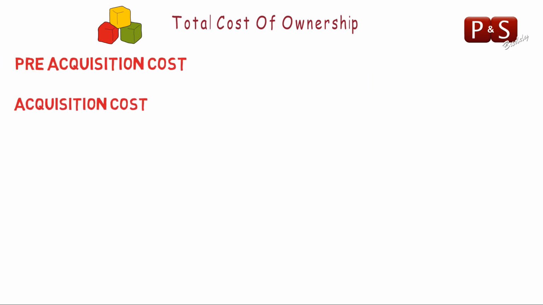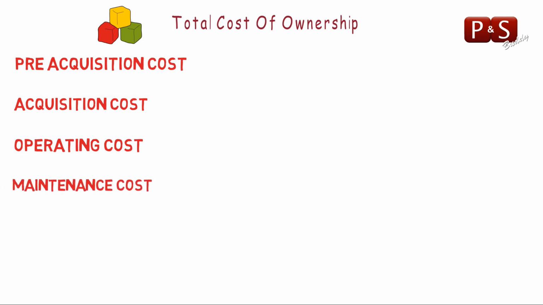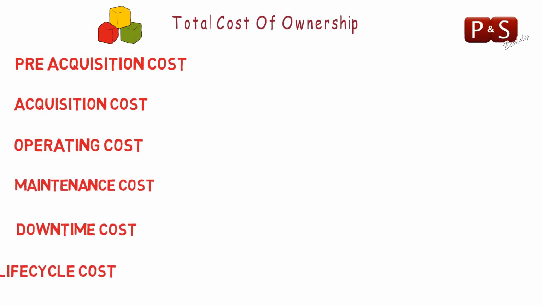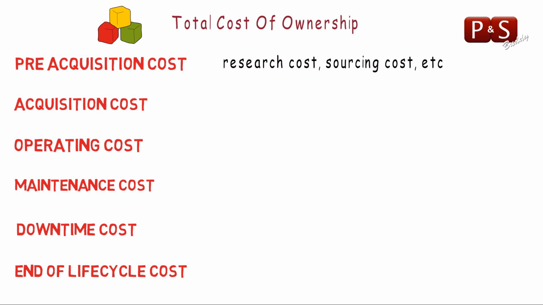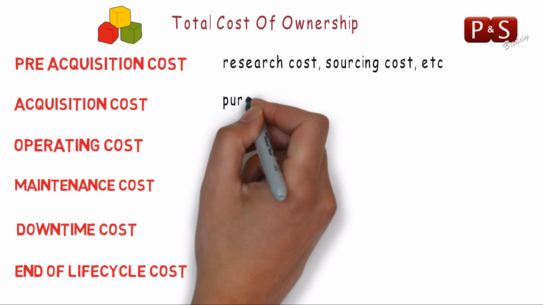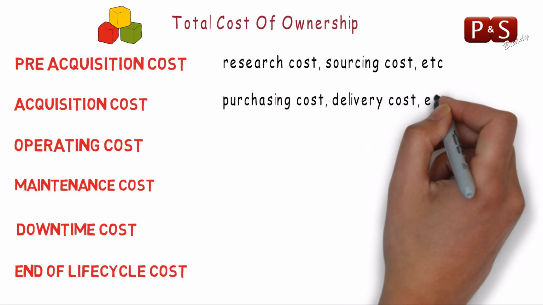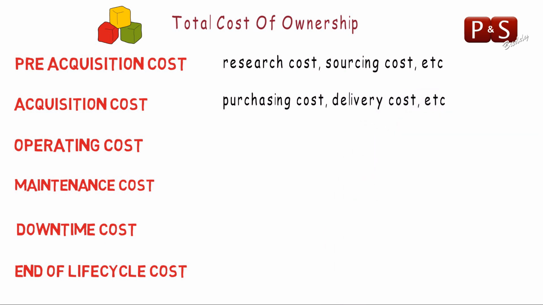Total cost of ownership can be categorized as pre-acquisition cost, acquisition cost, operating cost, maintenance cost, downtime cost, and end of life cycle cost. Let's see some examples for these categories. Pre-acquisition cost, that is costs incurred prior to the actual purchasing action. Examples are research cost, sourcing cost, etc. Acquisition cost. Examples are purchasing cost, cost of finance, delivery cost, installation cost, etc.